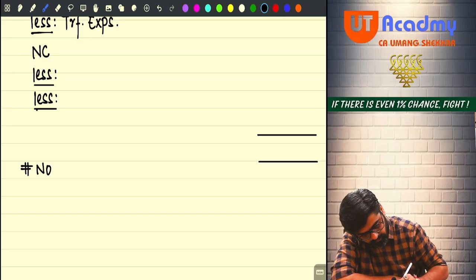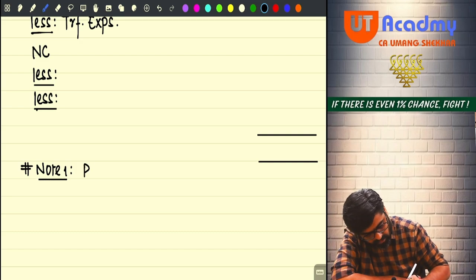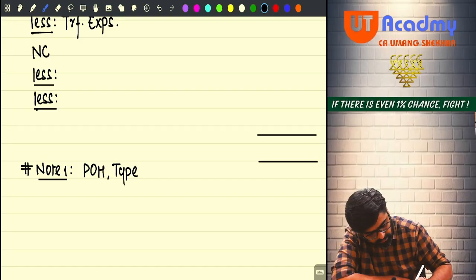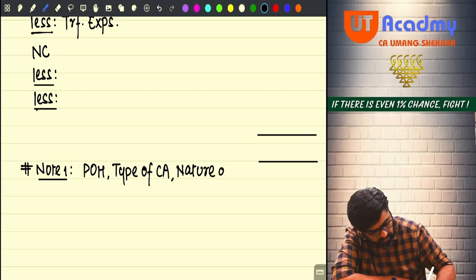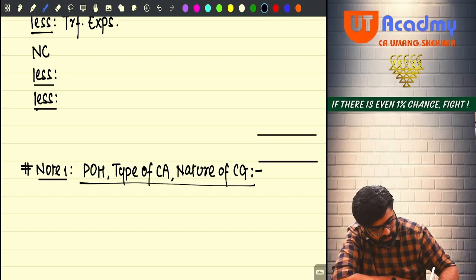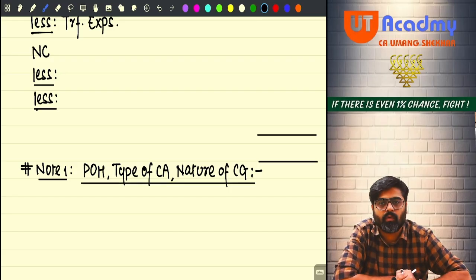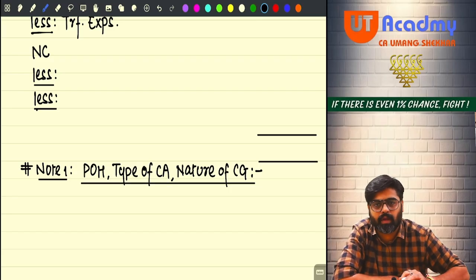Note number 1. Note 1 will be for period of holding, type of capital asset and nature of capital gain. So always give the heading to your note that what you are going to do here in this note. Okay, no?